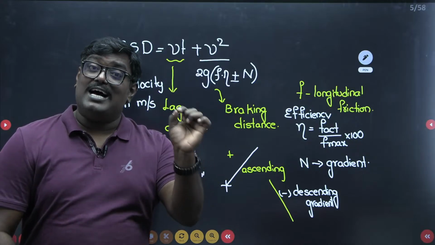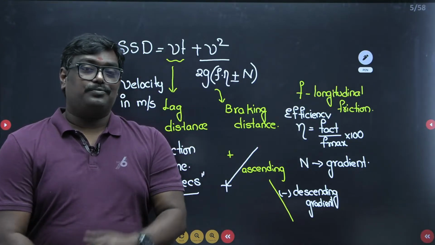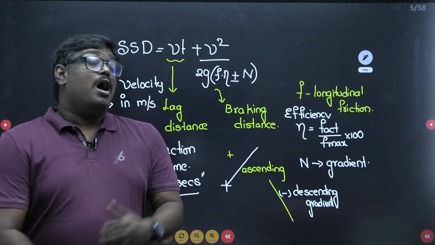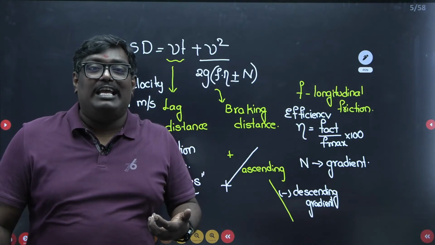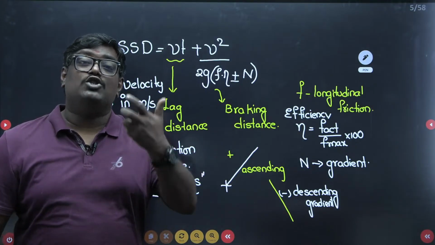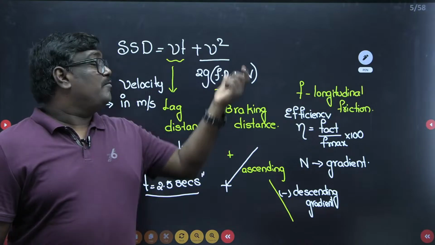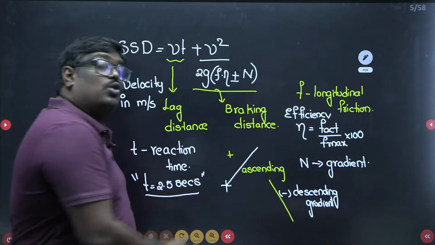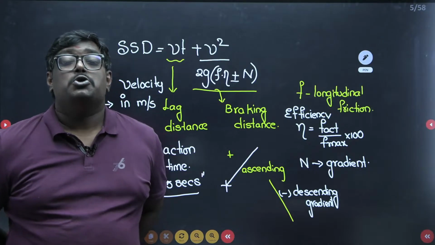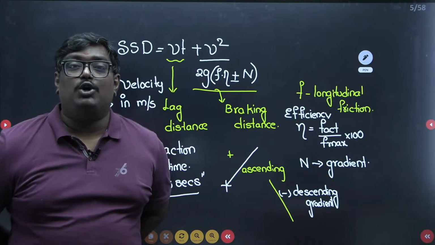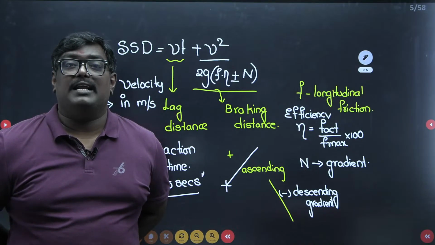If they ask you only braking distance, it is derived from work done to stop the vehicle equal to kinetic energy lost, and it is given by the formula V square by 2g(F plus or minus n).